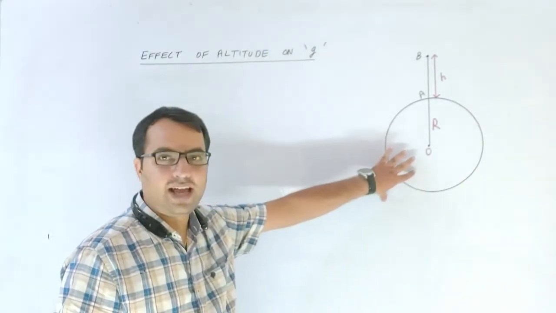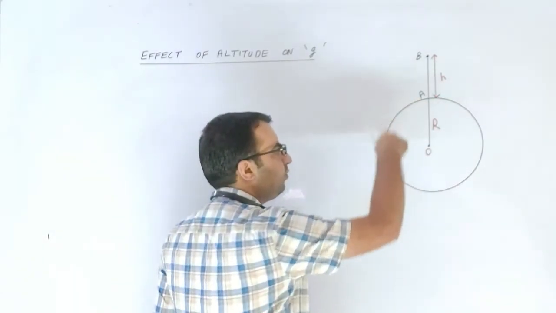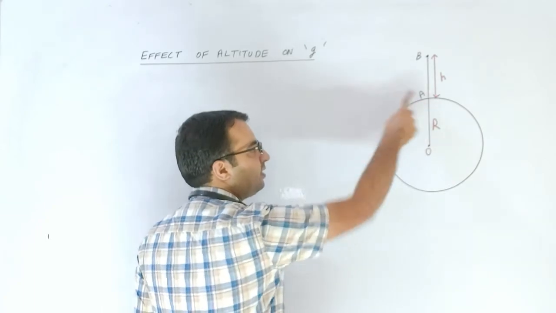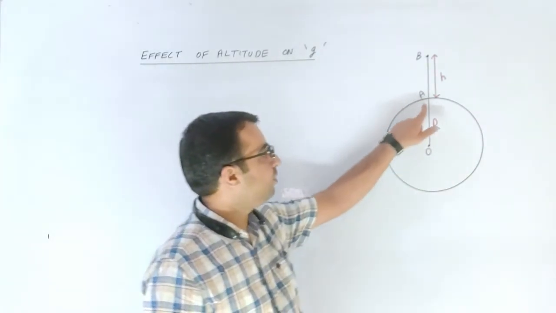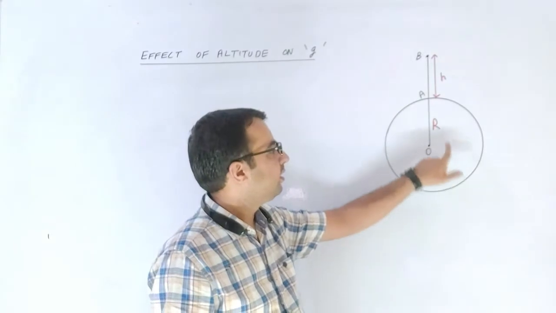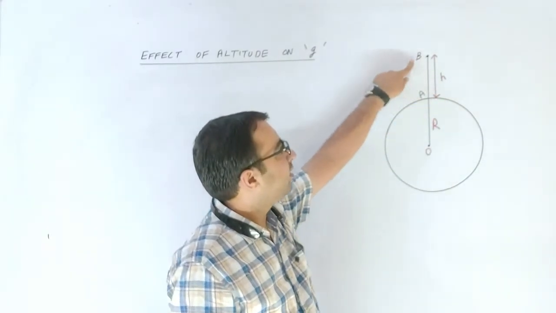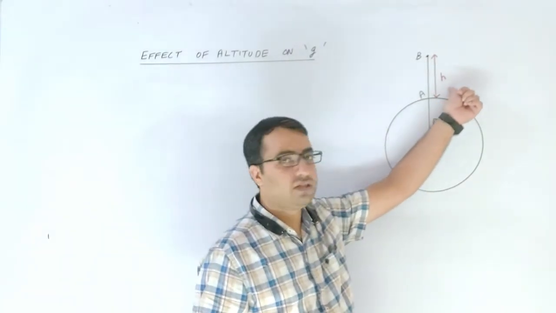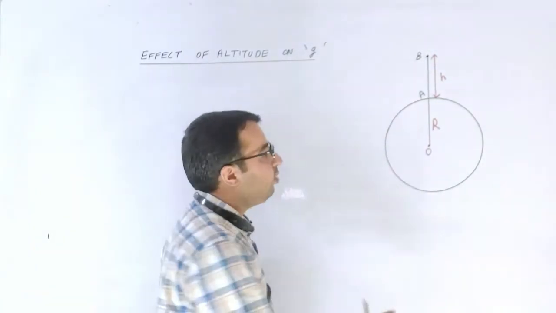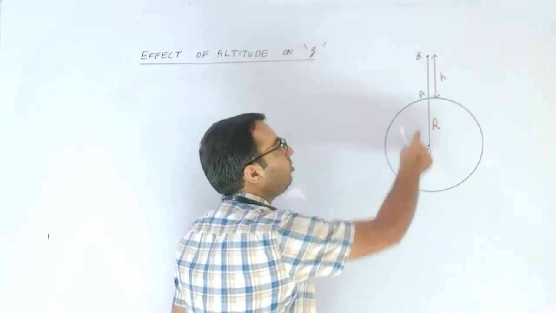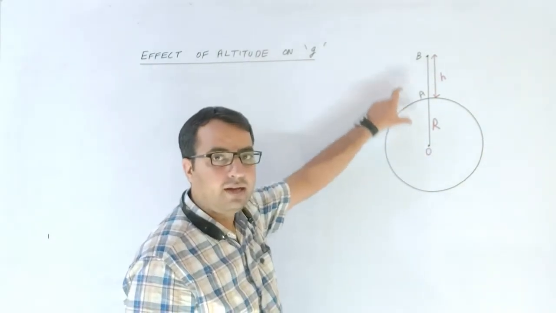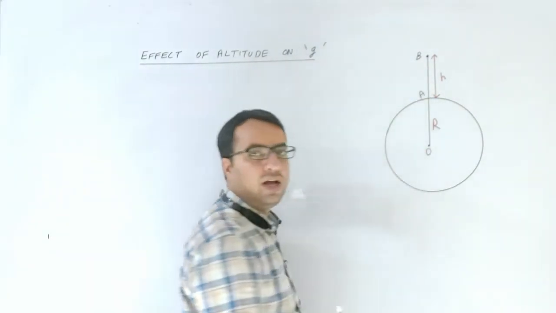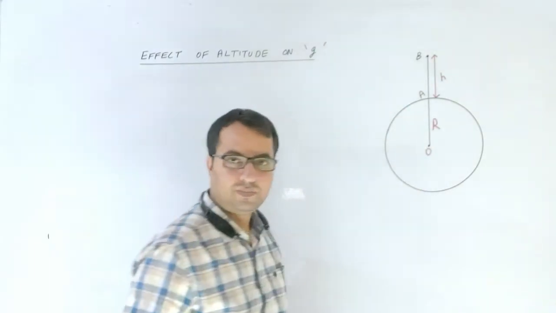So here comes the diagram. This sphere we have assumed the earth. This is the center of the earth. This A point is a point which is lying on the surface of the earth at a radius R, and the point B is at a certain height from the surface of the earth, and that height is represented by h. So in overall, the distance from the center to point B is R plus h, and the distance of point A from the center of the earth is R, right?